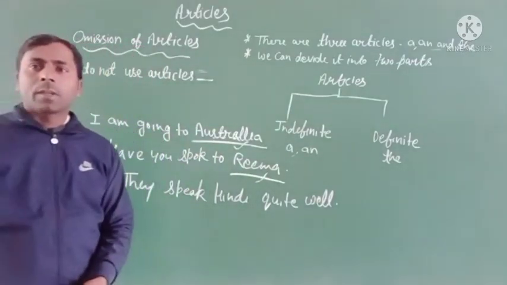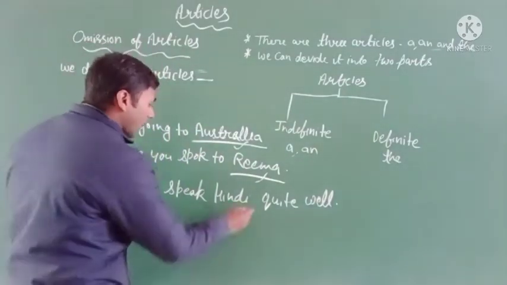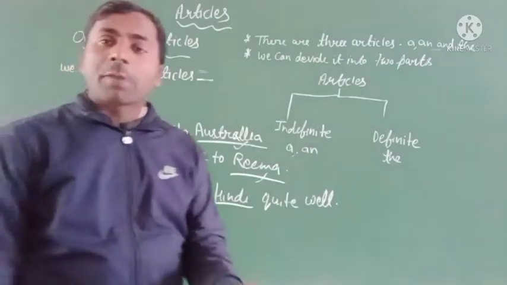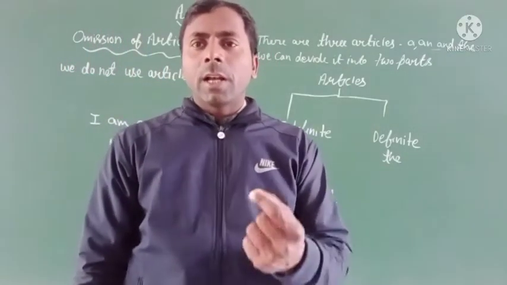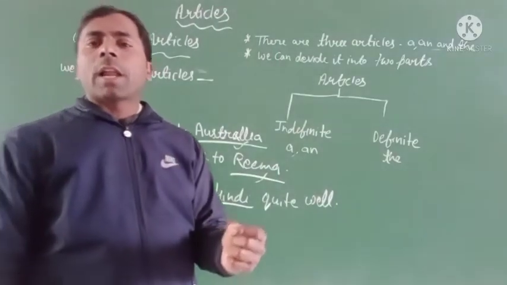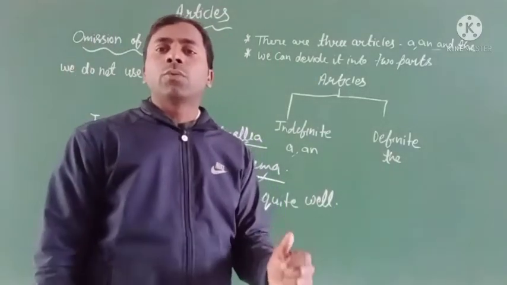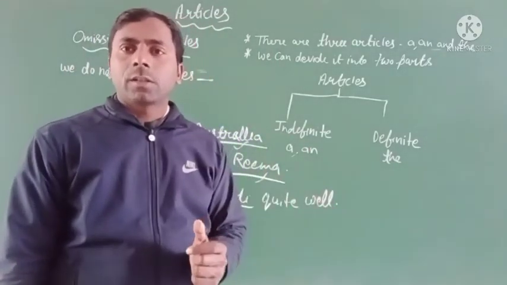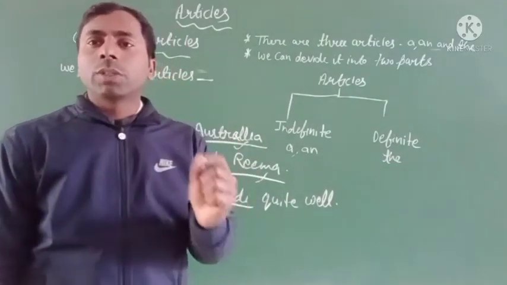You know very well that Hindi is a language, and before any kind of language we do not use articles. Clear?